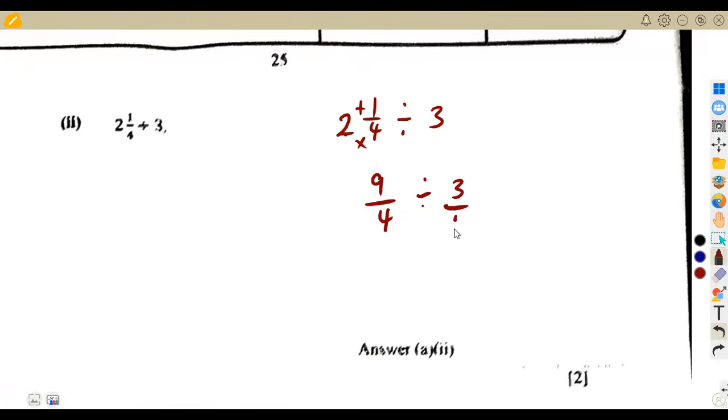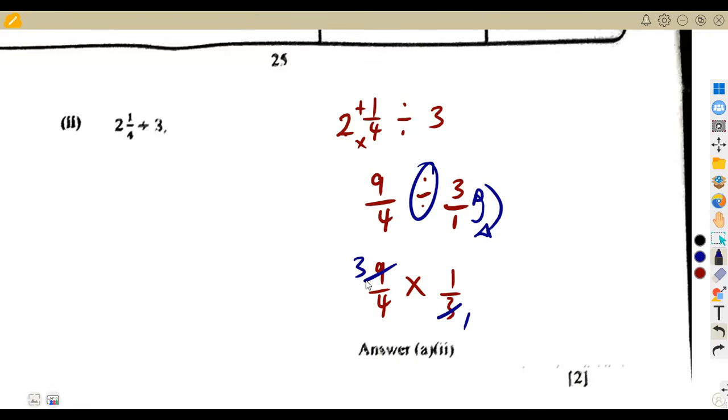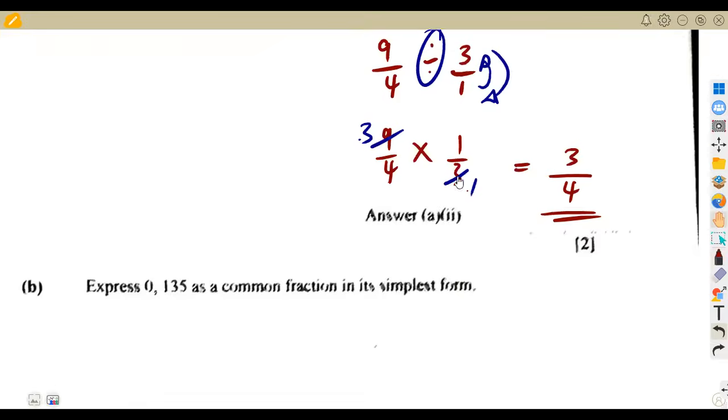Divided by 3. 3 is the same as 3 over 1. So remember that if you are dividing, you introduce multiplication. The moment you introduce multiplication, you invert the second fraction, so it's going to be 1 over 3. And here we can reduce the numerator and the denominator. 3 into 3 is 1, 3 into 9 is 3. The numerators multiply each other, so it's going to be 3 over 4 times 1, which is 4. So that was going to be 3 over 4.